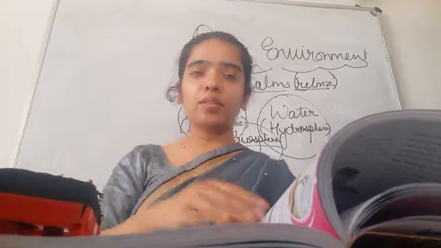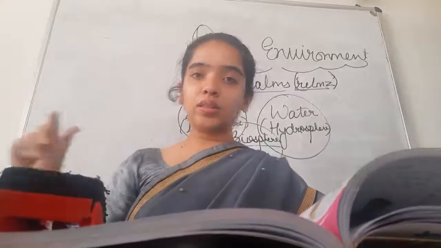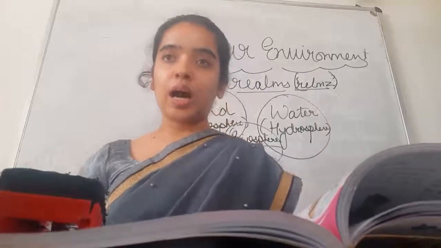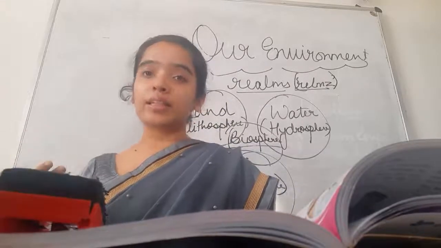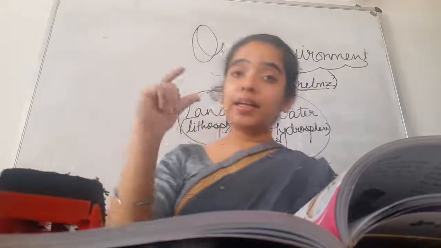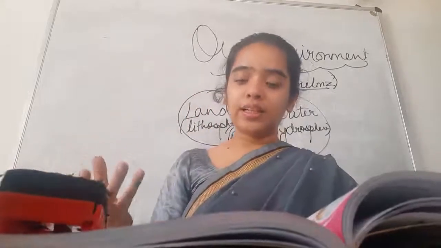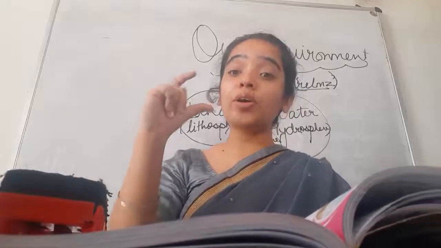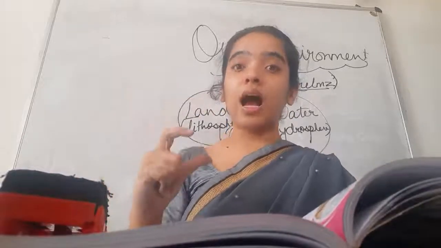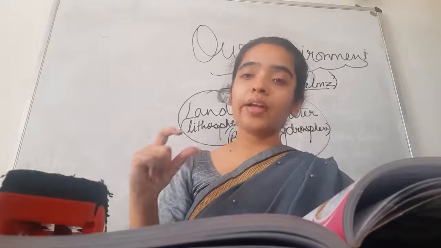Lithosphere means land. Now the solid layer of earth, the outermost solid layer of earth, where you are standing, where you are sitting, that is lithosphere only. It is rocky, it is hard, it is solid, outermost layer. It is about 100 kilometer thick. How much thick? 100 kilometer thick.